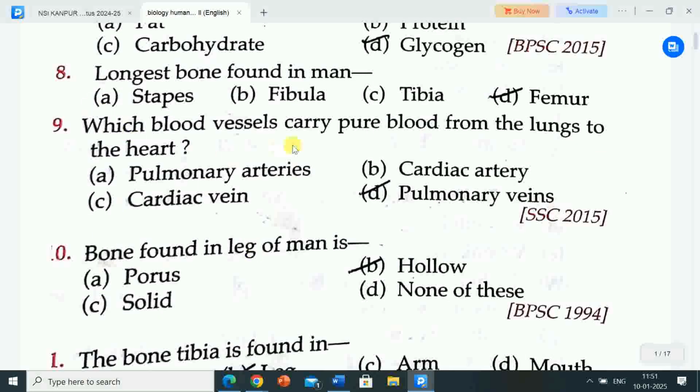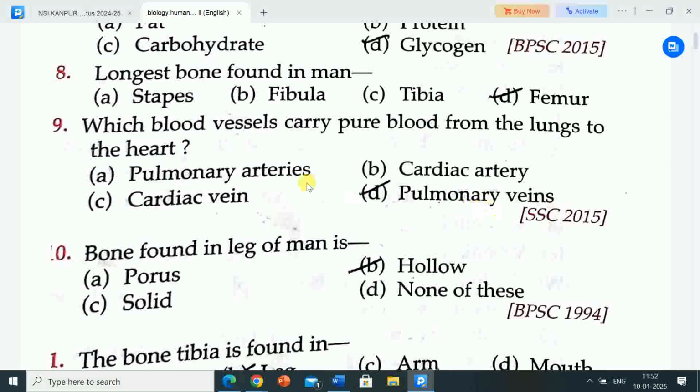Next question is which blood vessels carry pure blood from the lungs to the heart? Options are A pulmonary arteries, B cardiac arteries, C cardiac vein, D pulmonary veins. Correct answer is option D pulmonary veins. So the blood vessels that carry pure blood from the lungs to the heart are the pulmonary veins.